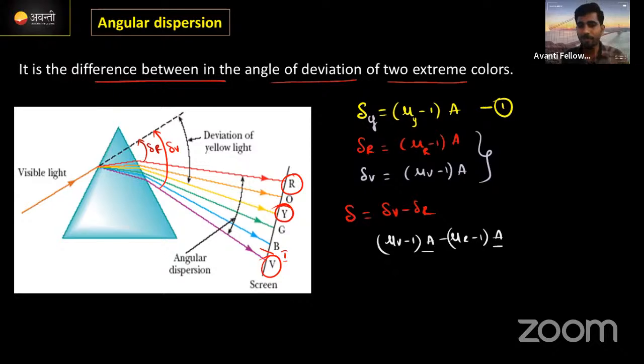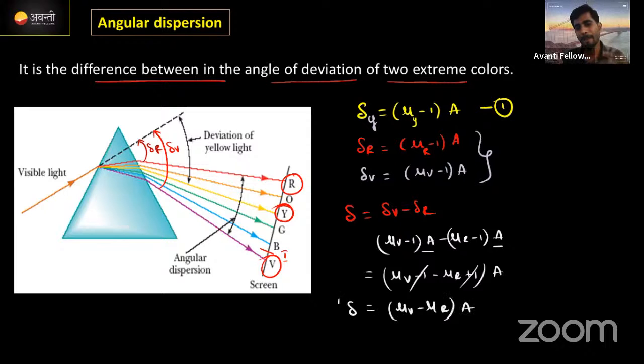Then the remaining term will be mu V minus 1, minus mu R, minus into minus plus 1, into A. Minus 1 plus 1 cancels. Then the remaining thing is mu V minus mu R into A. This is the angular dispersion for the two colors. The mean deviation color is yellow. This is the equation.